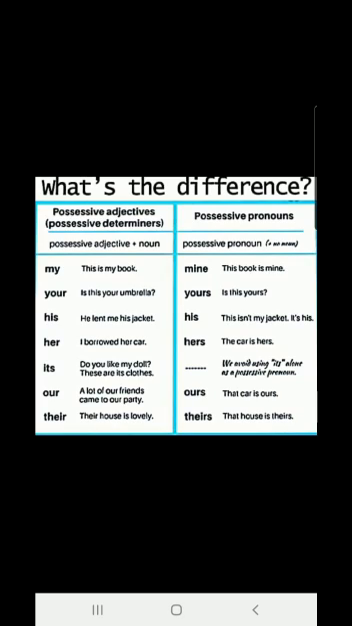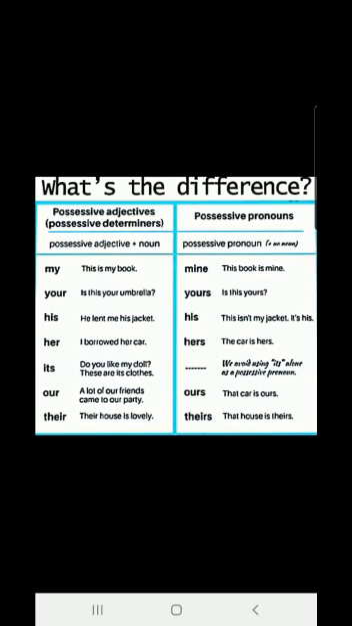Alright? Let us see one more example. Is this your umbrella? Your is used before the noun umbrella. So your is a possessive adjective. Is this yours? Just yours. No noun is there at all. So yours is a possessive pronoun.